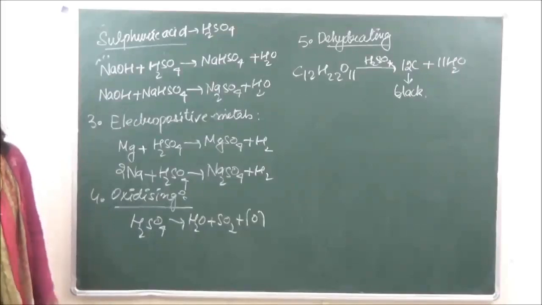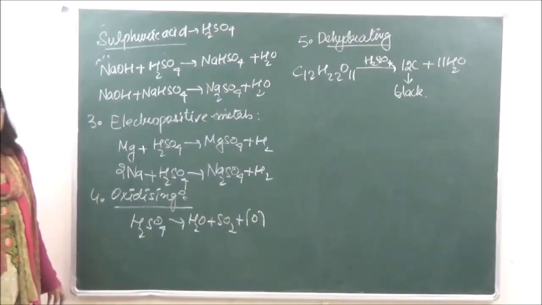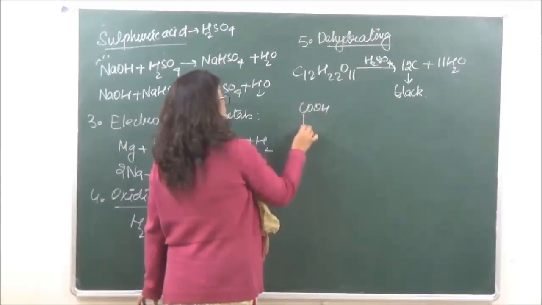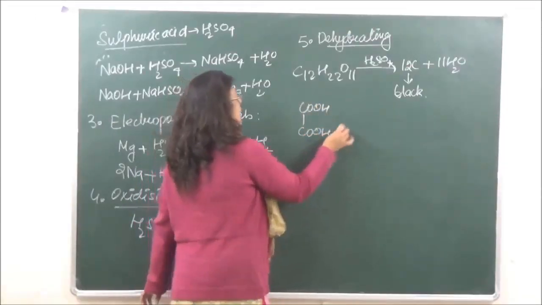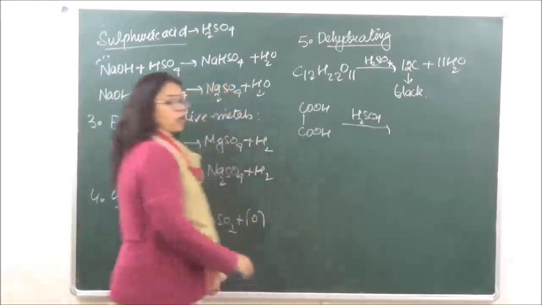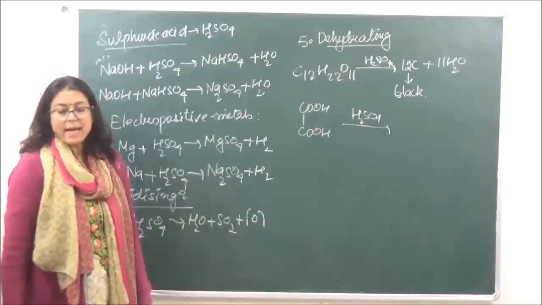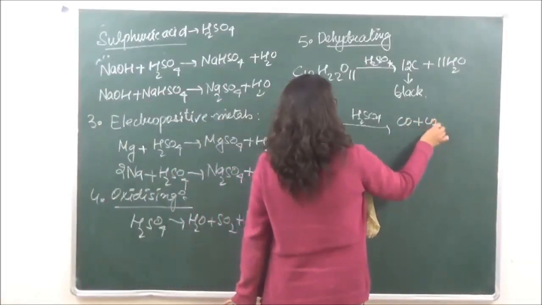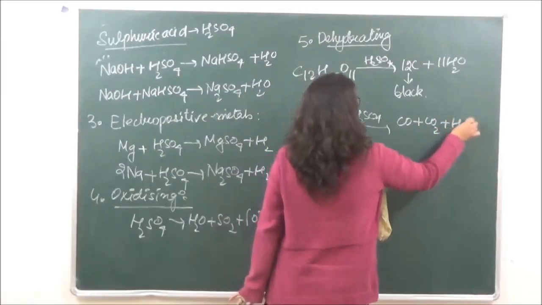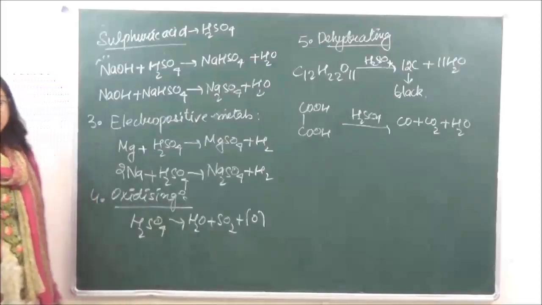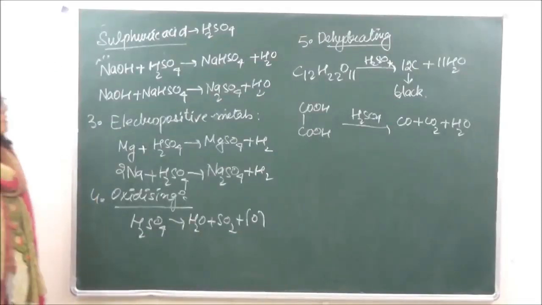This black mass which we get because of the reaction of sulfuric acid on sugar is known as charring of sugar. Okay? In a similar manner, if you are taking oxalic acid and we react it with H2SO4, this is going to behave as a dehydrating agent, giving us products plus water.